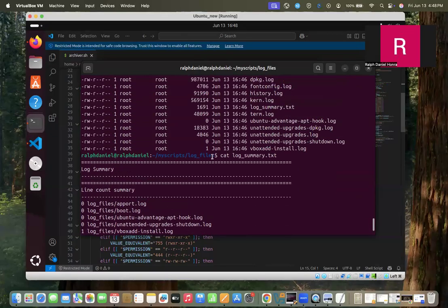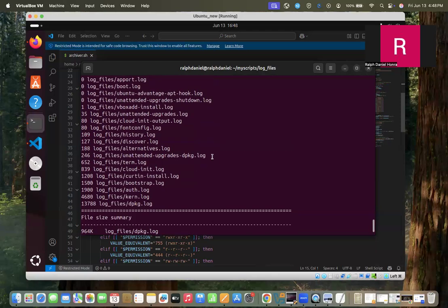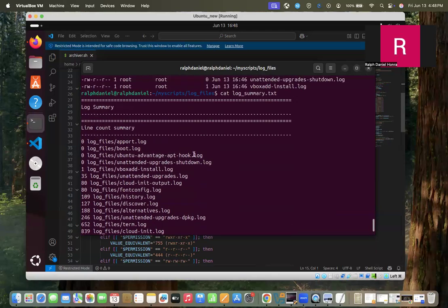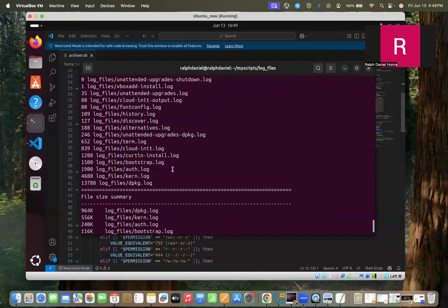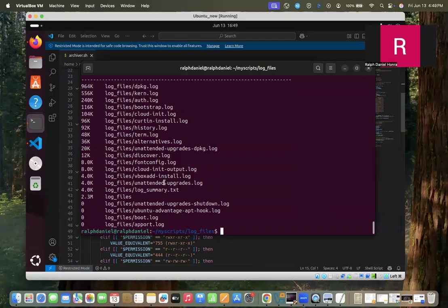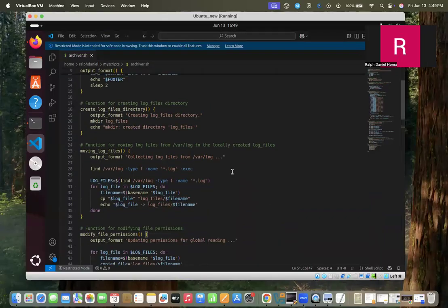In here we can see the line count summary and also the file size summary. So it includes all of the lines inside the log files as well as the size of the log files. So this is the format. I just copied the format from the given YouTube video. Okay, so let's go back. And that is for the shell scripting that I have created.